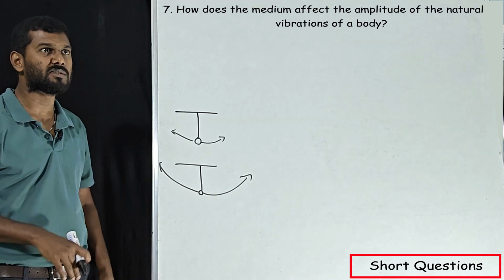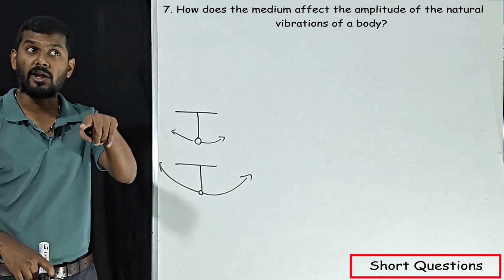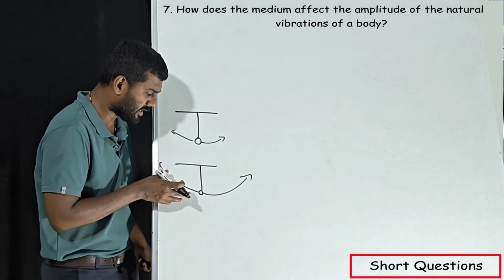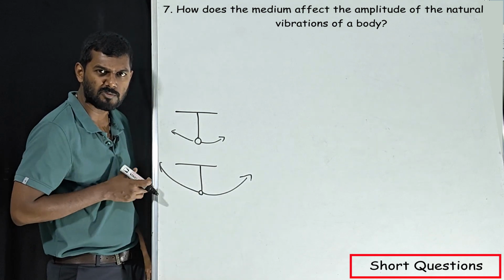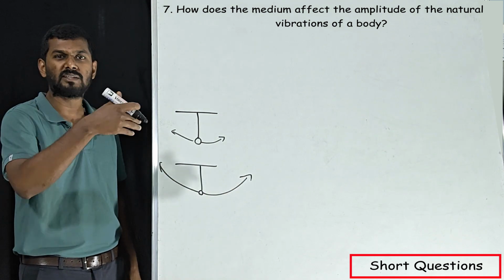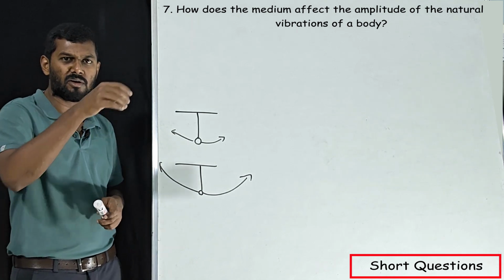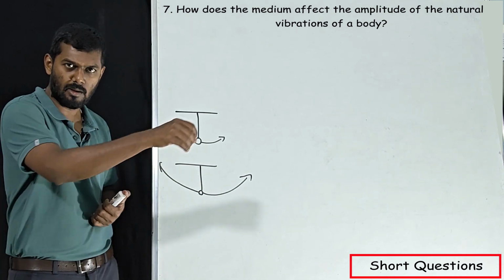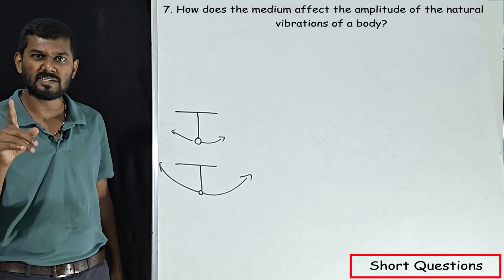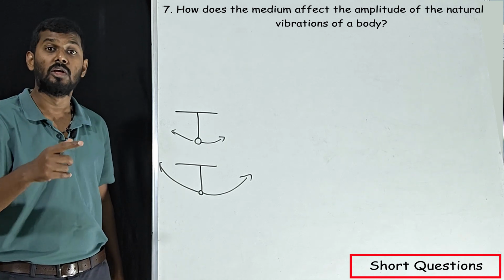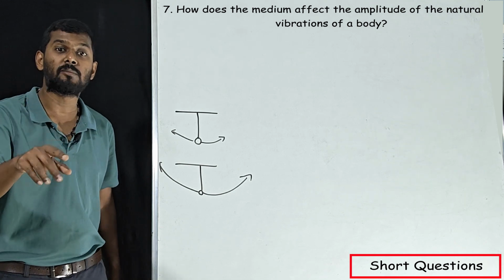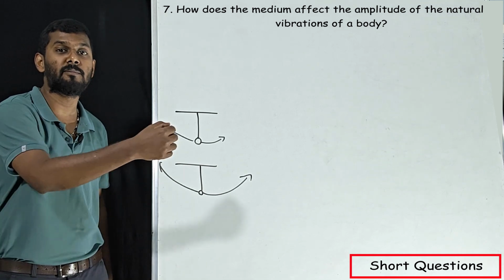Now we'll see how to answer this. How does the medium affect the amplitude of natural vibration of the body? The bob of a pendulum is moving. How will this amplitude be affected by the surrounding medium? We know whenever we leave an oscillating pendulum, ultimately it is going to come to rest. That is nothing but damped vibration. So what is causing this to stop ultimately? That is nothing but the resistance offered by the medium.